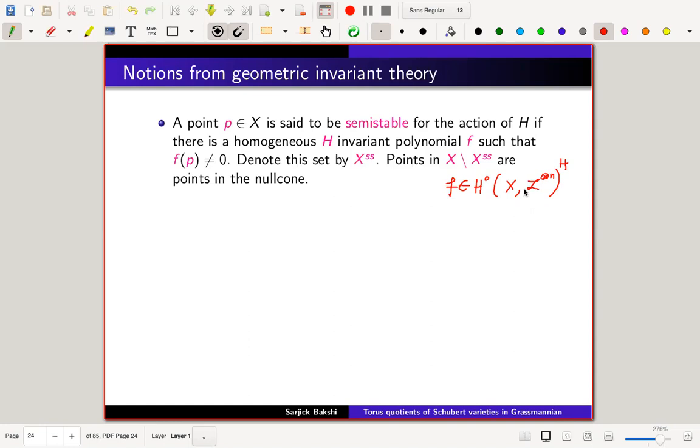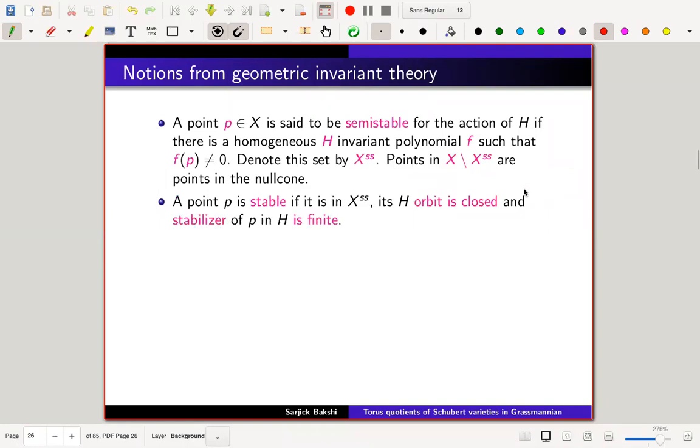Denote this set by X semi-stable, SS, and the points in the complement are called the null cone. And a point is said to be stable if it is in SS, its H orbit is closed and the stabilizer of p in H is finite.